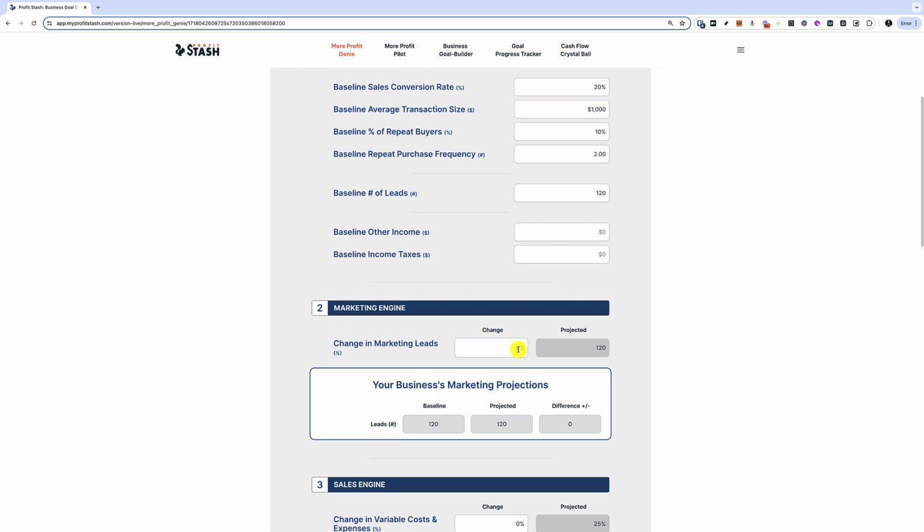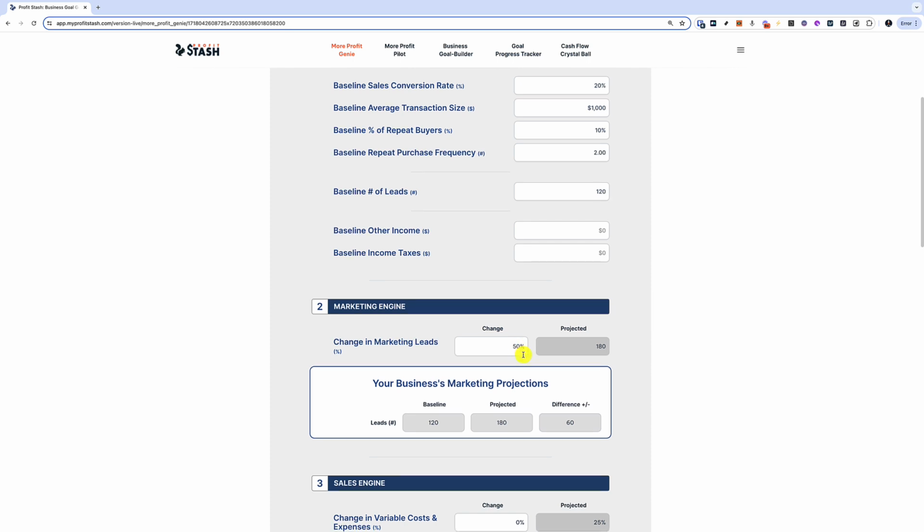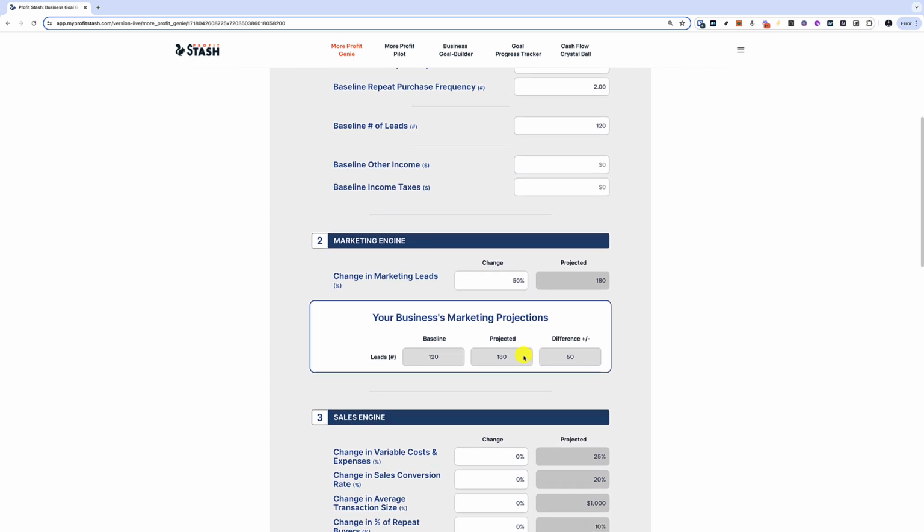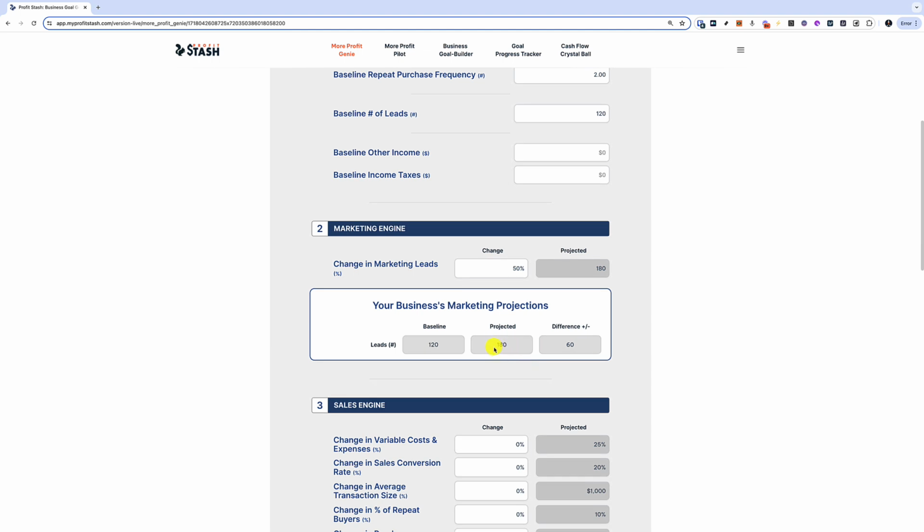Let's see what happens. So let's say you have this whiz bang marketing campaign. By what percentage is that going to change your marketing leads? Could we improve it by 50% maybe? Yeah, let's do 50. Okay. So now you're going to get 180 marketing qualified leads. Here's the baseline 120. Here's the new projection 180. It increased by 60.